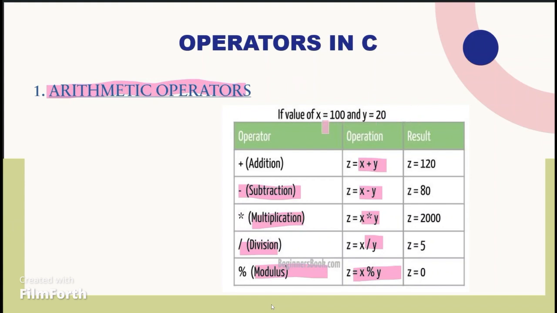Take this as an example: x is equal to 100 and y is equal to 20. The results we get are: x plus y is equal to 120, x minus y is equal to 80, x into y is equal to 2000, x divided by y is equal to 5, and the modulus, the remainder, we get as 0.